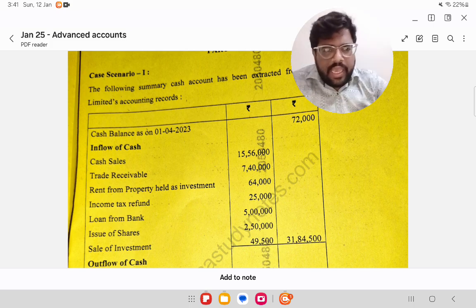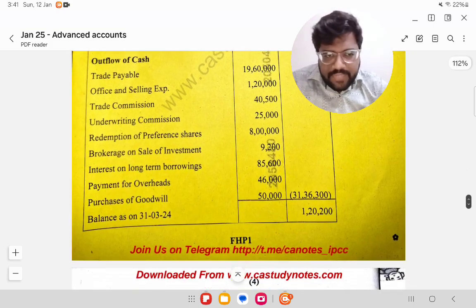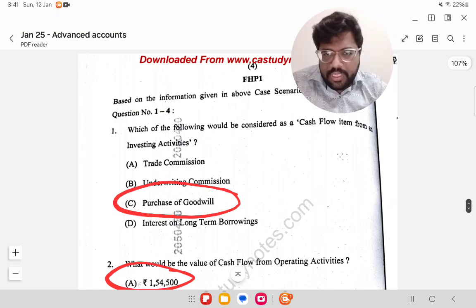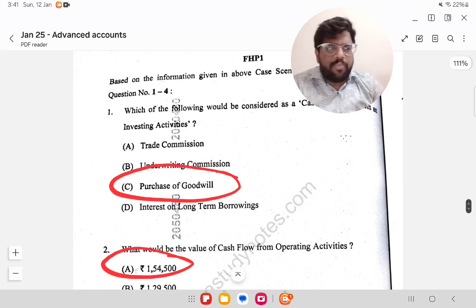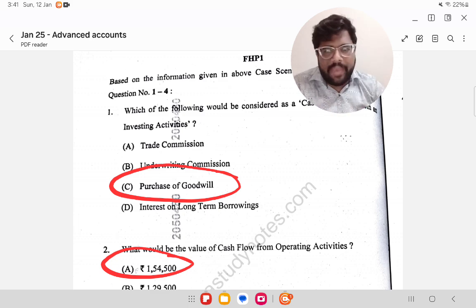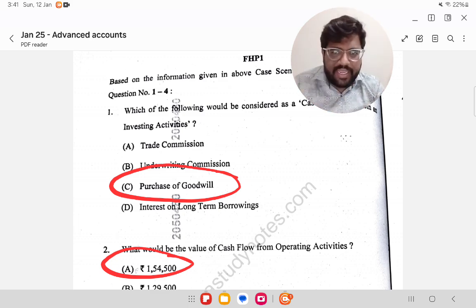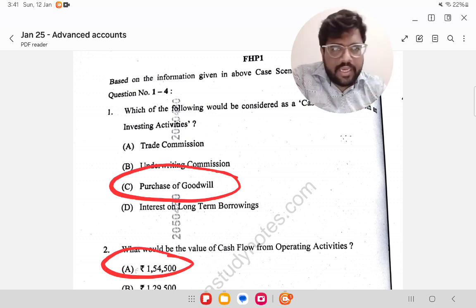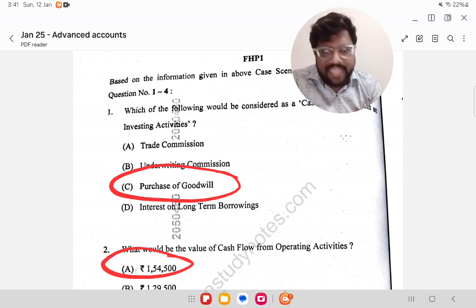Scenario number 1. It is from cash flow statement. First, we will go through the questions. Question number 1, and I don't think the question numbers or even the choices will match. Each student will be getting a different version of the question paper, so your numbers and options may not match, but just see the answers.